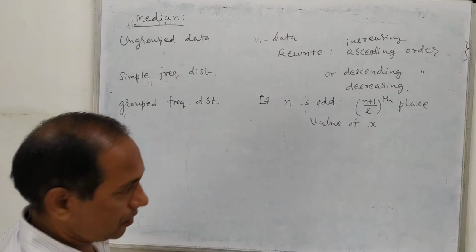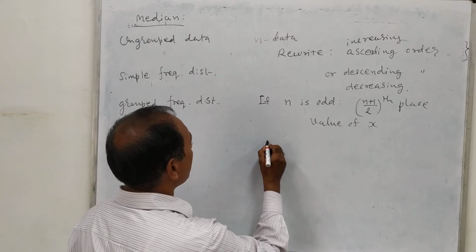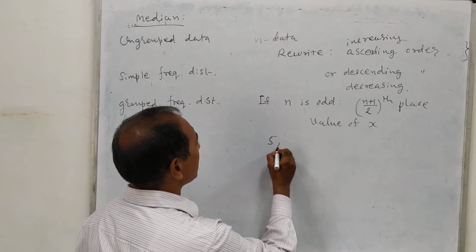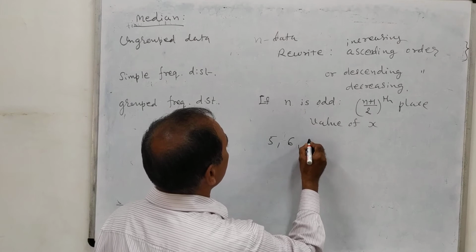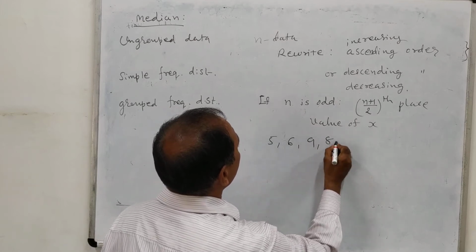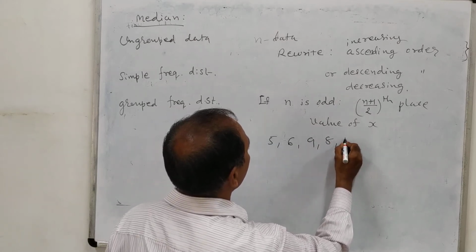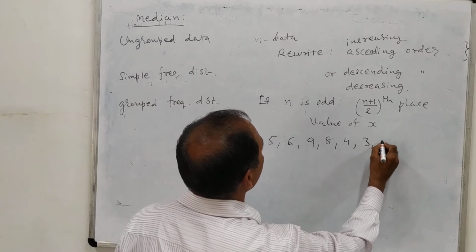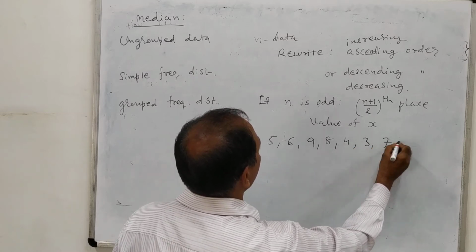our median. Okay. For example, I will consider a very simple example: 5, 6, 9, 8, 4, 3, 7.